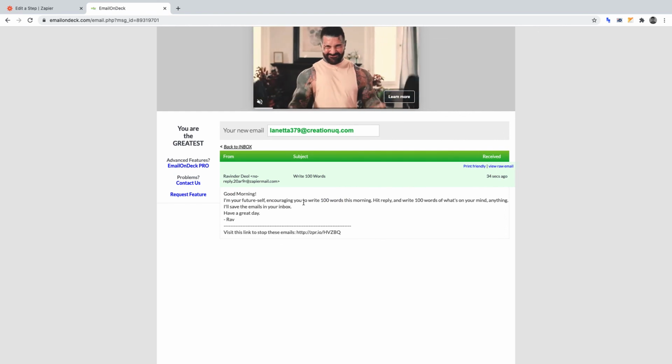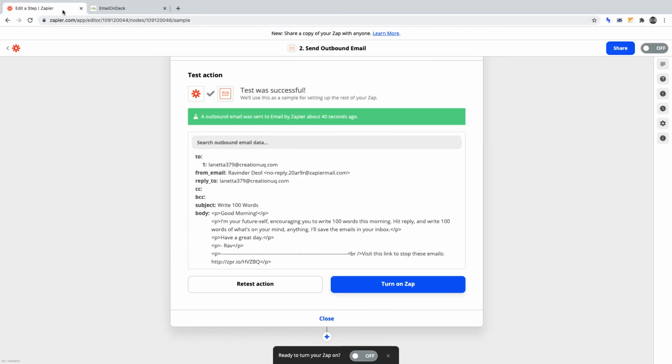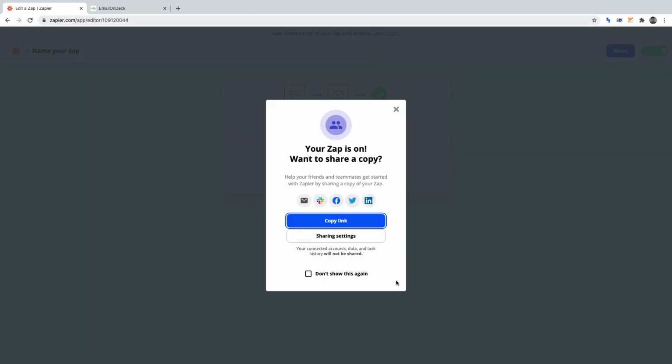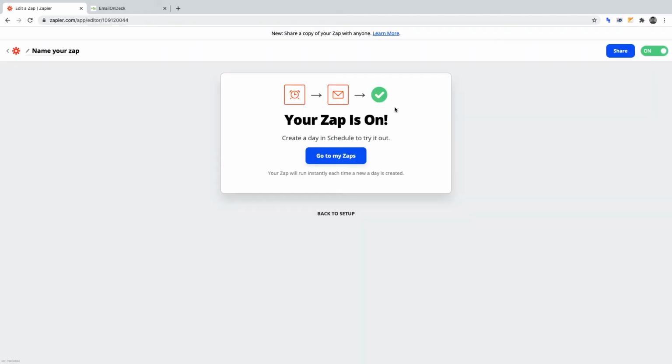Magic. Let's now go back to Zapier and turn the Zap on so it's active. Once you've turned your Zap on, you can perhaps rename it to something more recognizable. Let's say Writing Habit. And as mentioned at the start, once you understand how these functions work, you can use them in other scenarios too, perhaps for building other habits. Doing so would reduce the friction. I hope this helps you to build some great habits. This project is now complete. I hope you enjoyed it.